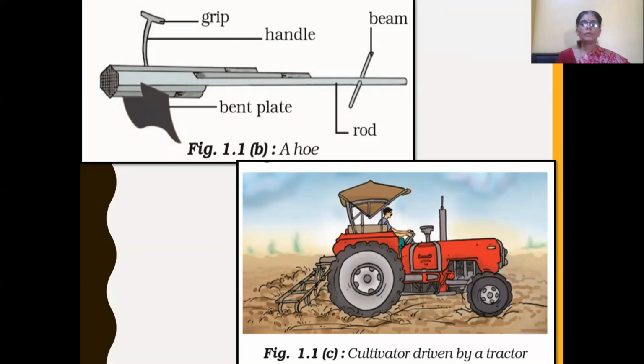Now this is a new modern method of plowing, that is the cultivator. The cultivator is driven by a tractor, but the plow and hoe are pulled by a pair of bullocks and a man. So by using this cultivator, we can complete the plowing work very fast. So it saves labor as well as time.